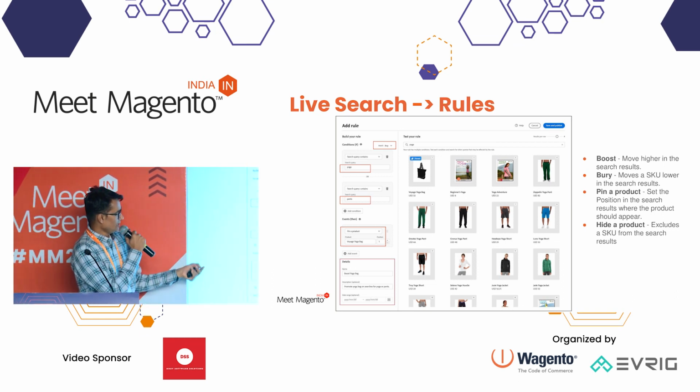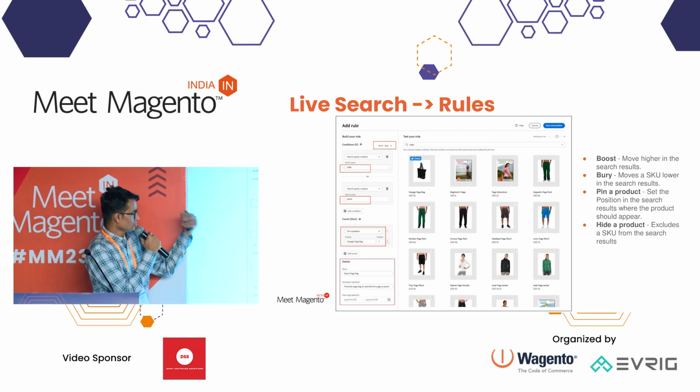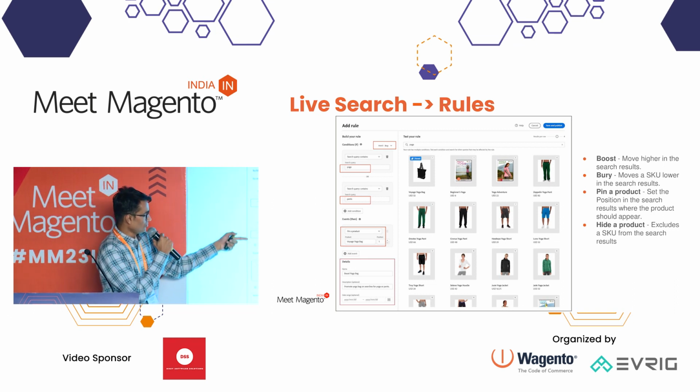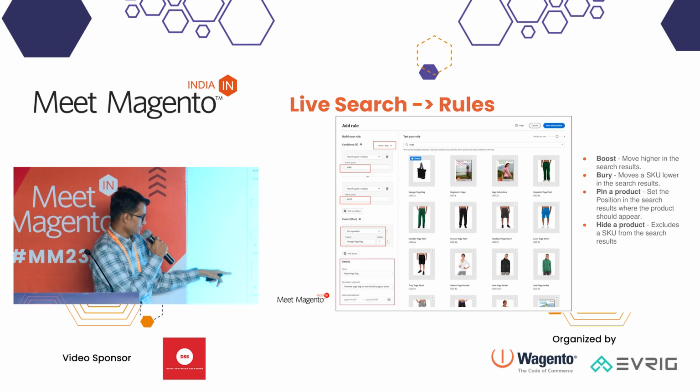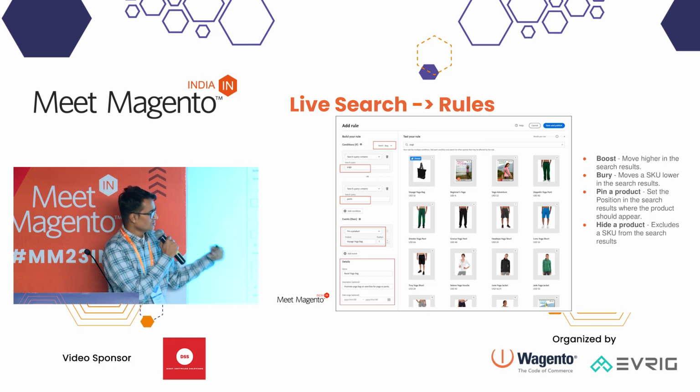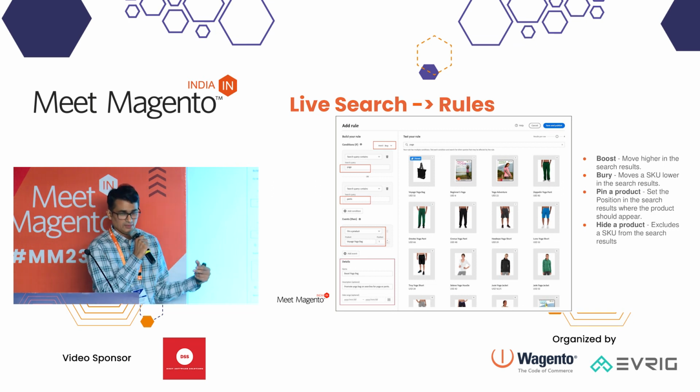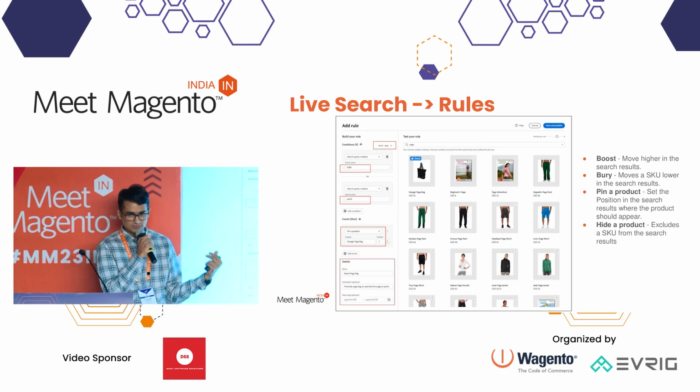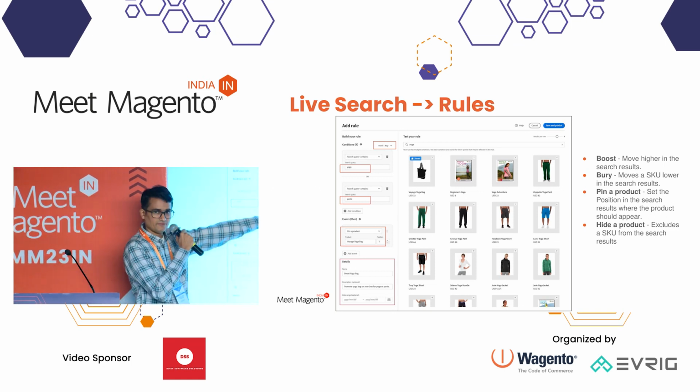In this case, we are defining what will happen when a shopper searches using pants or yoga. So I am doing a pin a product. Pin a product means I am defining that when a customer is searching using this keyword, I want this product to appear first in the search result.